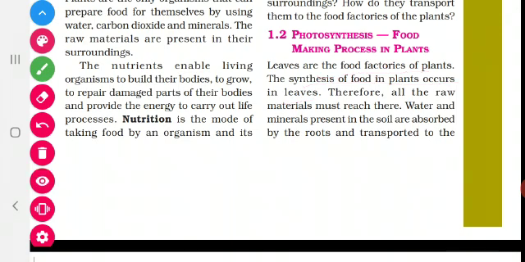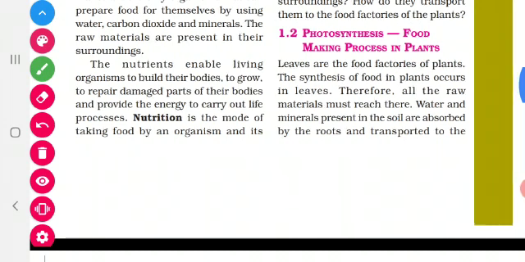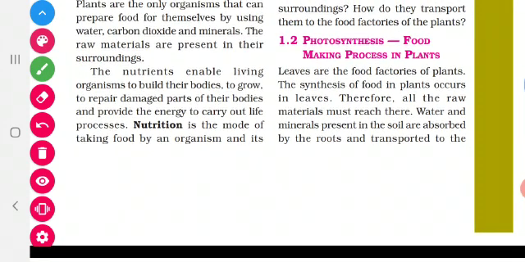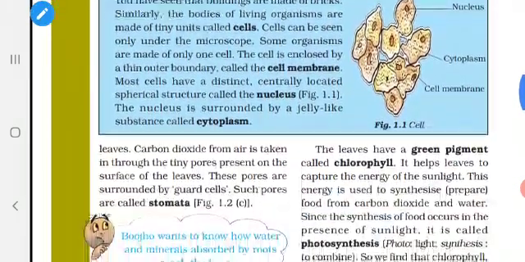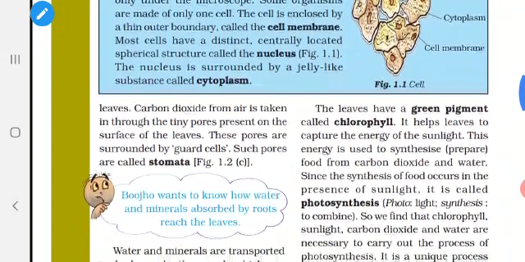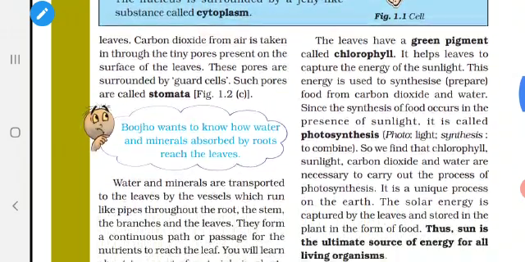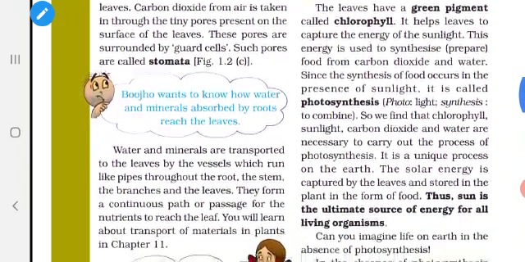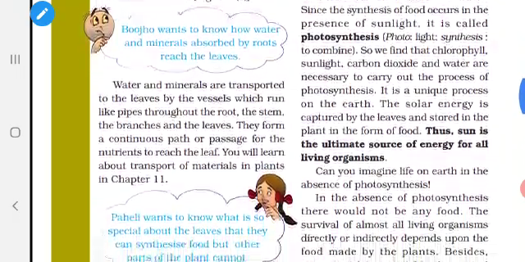The first raw material is water. The second one is mineral. So both the water and minerals reach the leaves by the same process only. The water and minerals are present in the soil. Okay, how are they transported to leaves? That is everyone's question. What I told you, that water and minerals are present in the soil. They are absorbed by the roots and they are transported to leaves.